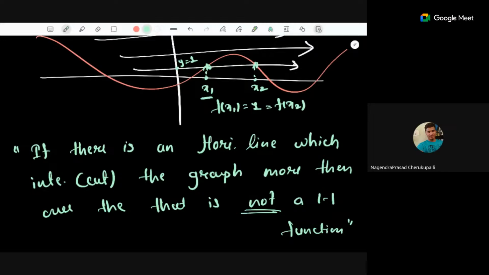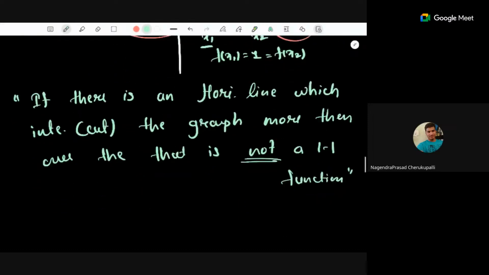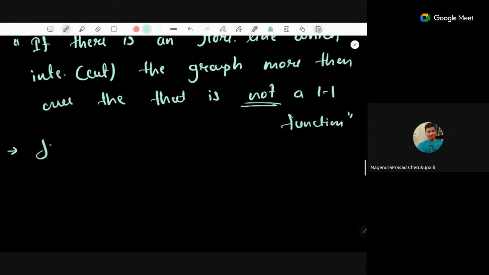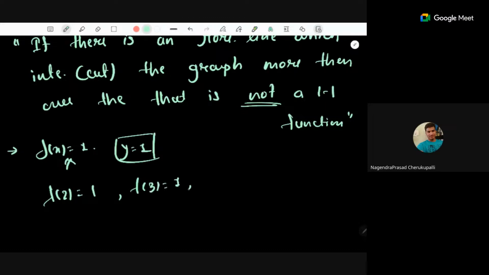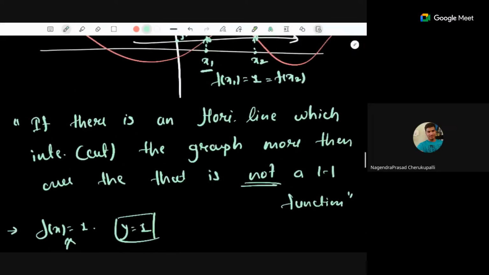Ma'am, suppose if we take a parallel line like y equal to 1, is that one-one? Okay, so you are asking if you take this function, f of x is equal to 1, right? It is the line y is equal to 1. Now, this is not a one-one function, right? Because f of 2 is 1, f of 3 is 1. For multiple values, the same output is given. So it is not a one-one function. Got it. Thank you.